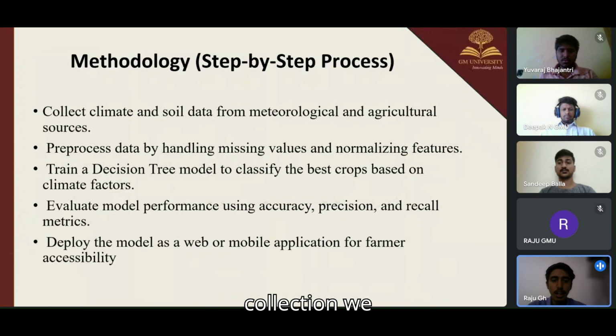Why use decision trees? Because they are easily interpretable and examinable, and handle multiple factors like temperature, rainfall, soil pH value effectively. They work well when given the datasets. Train the decision trees using the Gini index or entropy for splitting decisions. Adjust the hyperparameters like tree depth and minimum samples per leaf for the optimization.